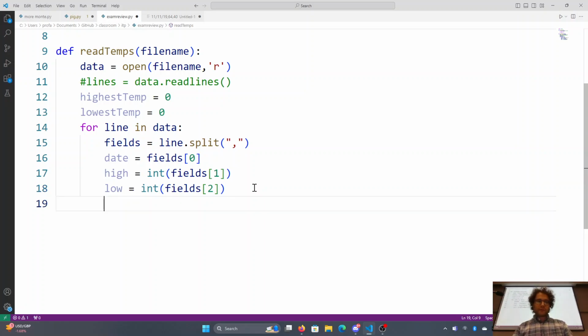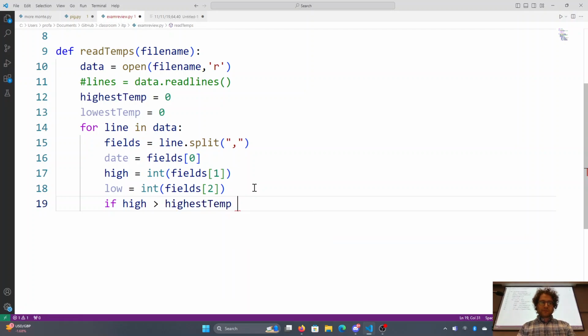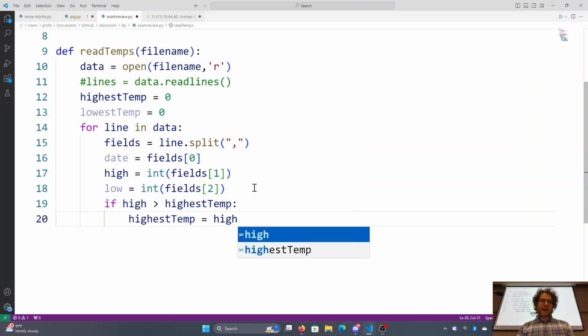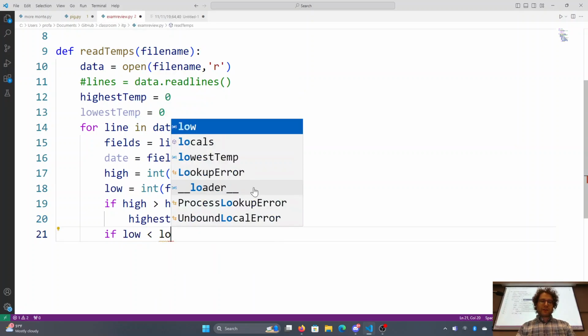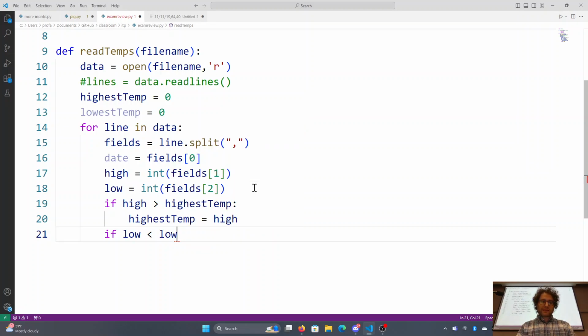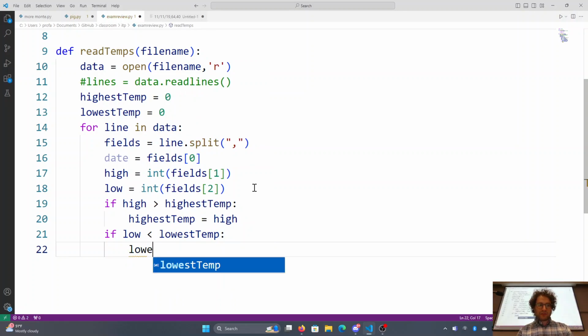So if my current high temperature, because we're looking for the highest high and the lowest low, if high is greater than highest temperature, then that new temperature is going to be the current high temperature. And conversely, if we're looking for the lowest low, if our low value is smaller than the lowest temperature we have seen so far, then that becomes the new lowest temp.